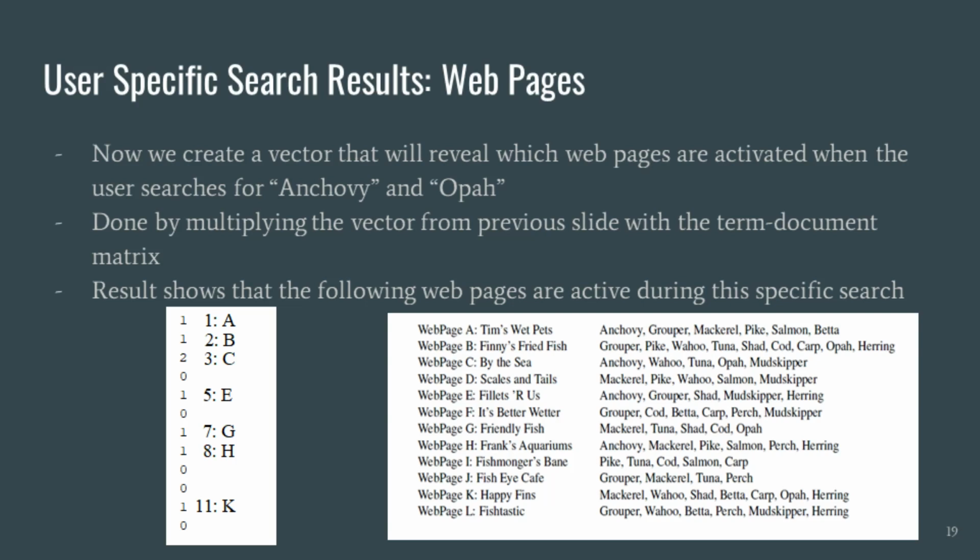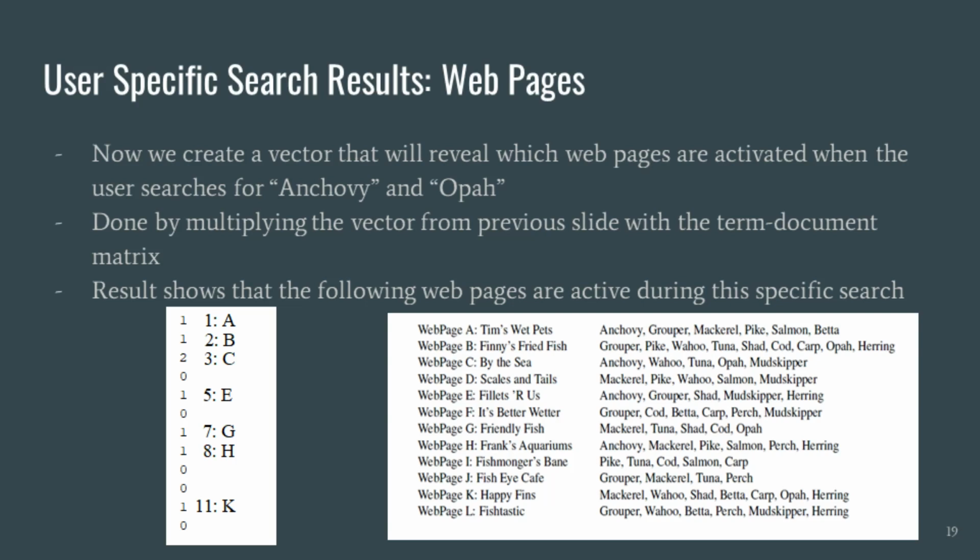The second to last step is creating a vector that reveals which web pages are active when the user searches for anchovy and alpha. To create this vector, we multiply the query vector with the entire term document matrix. The resulting vector is shown below. The rows that have non-zero values are the web pages that are active. The zero rows indicate that the website has no relation with the search. You can see that when someone searches for anchovy and alpha, the web pages that are active are web page A, C, E, G, H, and K.